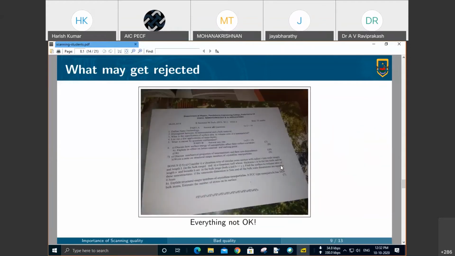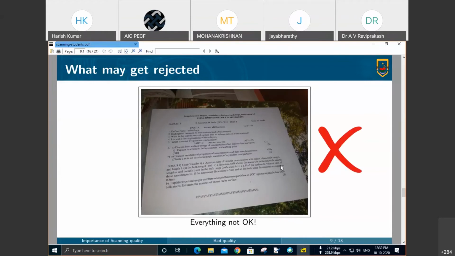And this is just another particular picture where the contrast is fine, but the camera focus is bad. Also, the cropping is bad, and the distance between the camera and the paper is not right. We should choose a proper distance so that the paper just fills the field of view of the camera, not the surrounding area like what we see here.